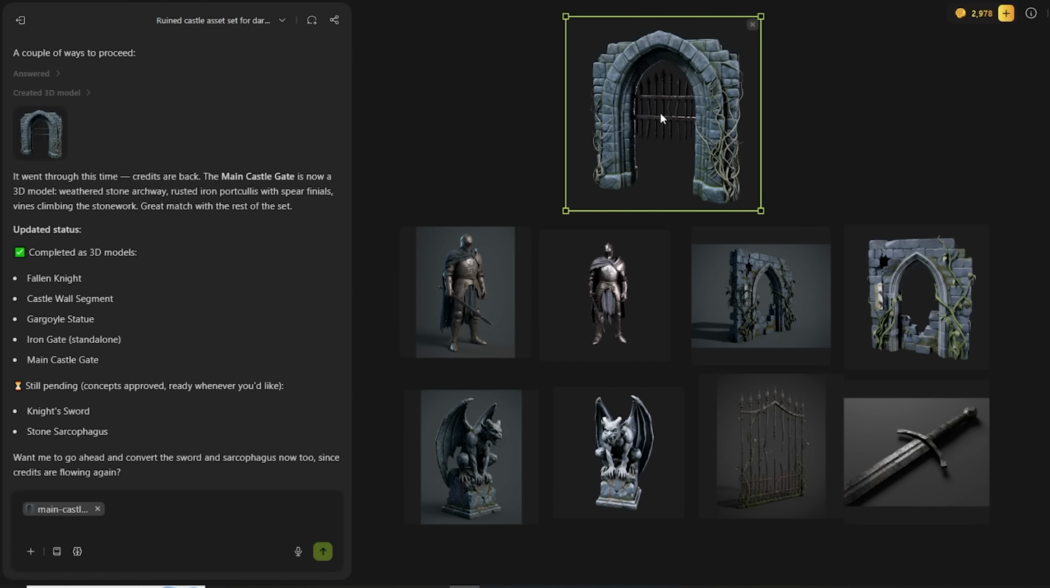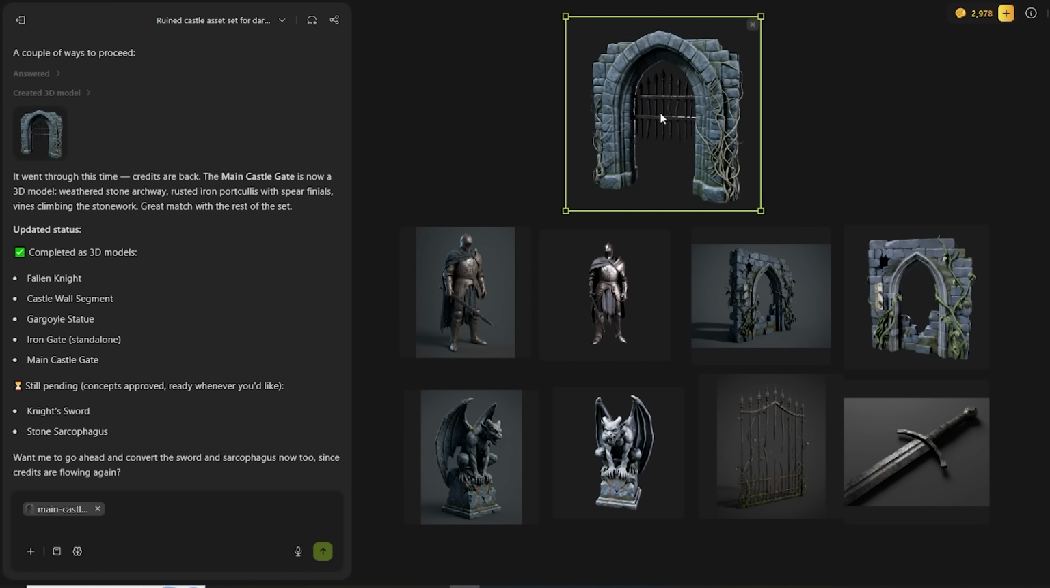Now type, "Generate a matching torch sconce prop for the castle wall." The agent generates it. Check the style, the metalwork, the weathering level, the color of the flame effect all match the gate prop. That's the style lock working across assets. One conversation, consistent visual language.